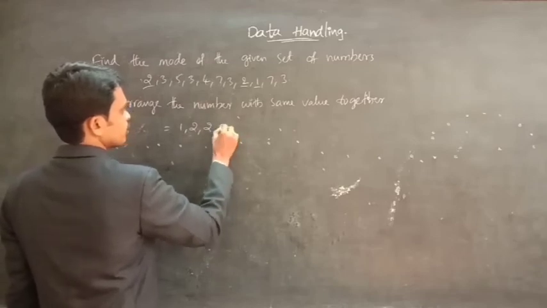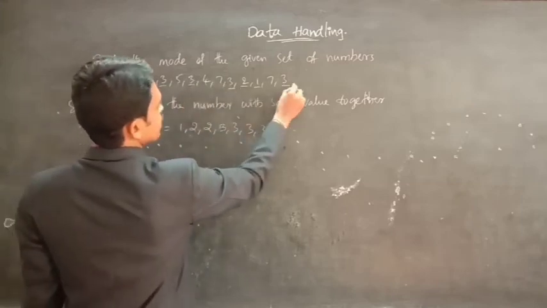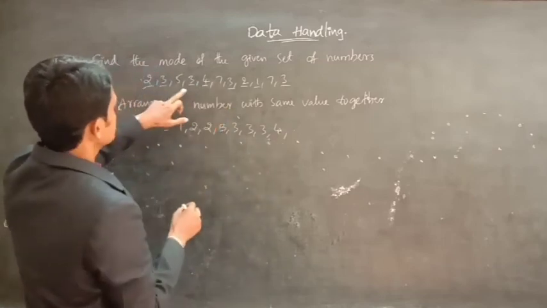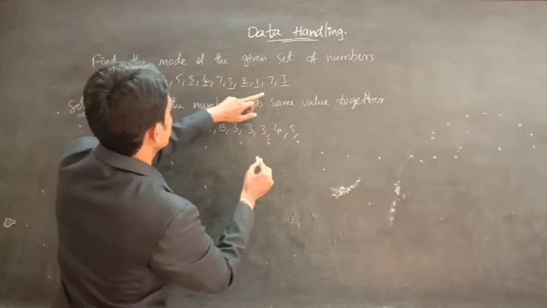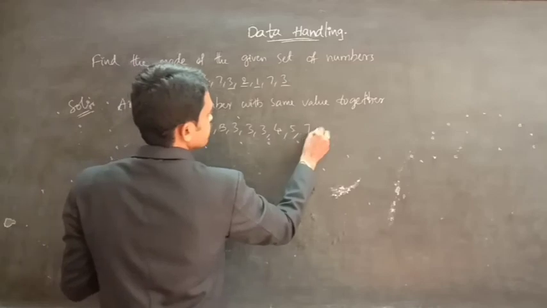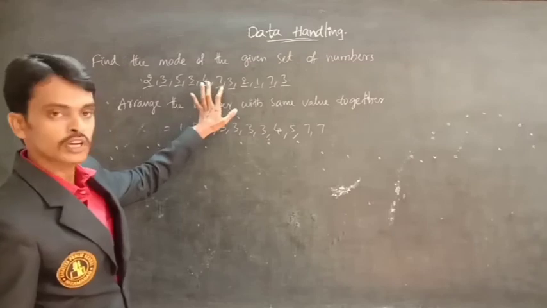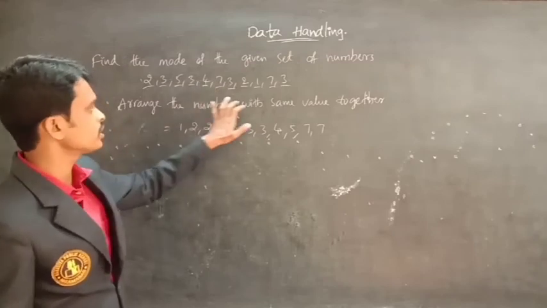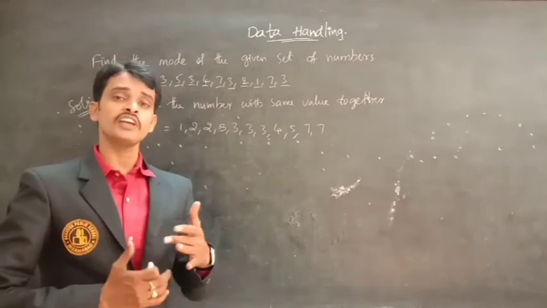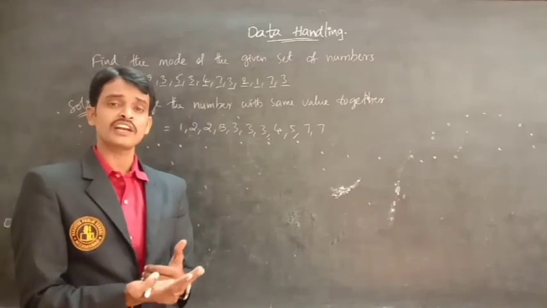We should write 3 four times. 3 is also completed. And next 4. 4 is only 1 time. And next 5. 5 is also 1 time. After 5, 7. 7 is 2 times. So like this, we should write the given set of numbers. We arrange the numbers with the same value together, then we can easily identify which is the mode, and which value is repeating.